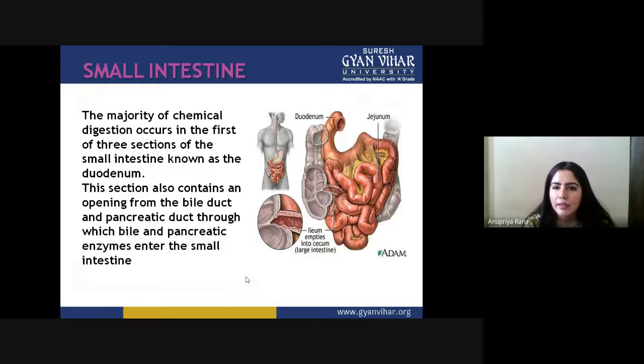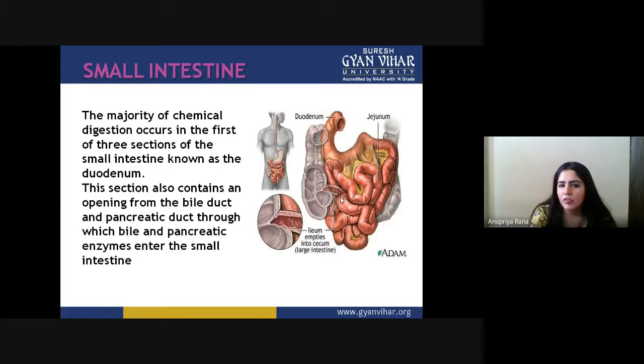Now you can see a diagram of the intestine. This is the starting point, called the duodenum, and this is called the jejunum. There are two basic parts, the duodenum and the jejunum. The majority of the chemical digestion occurs in the first of three sections of the small intestine, called the duodenum.